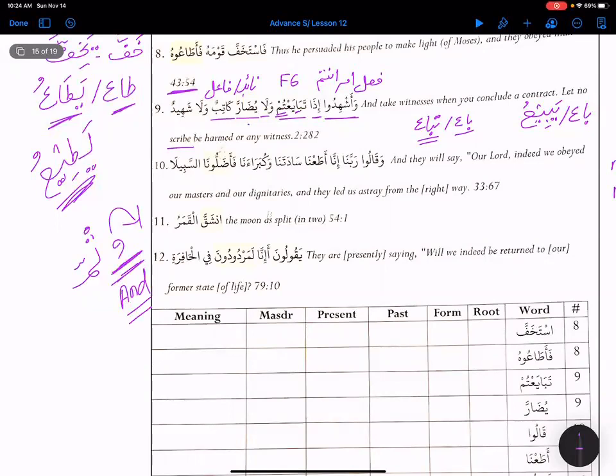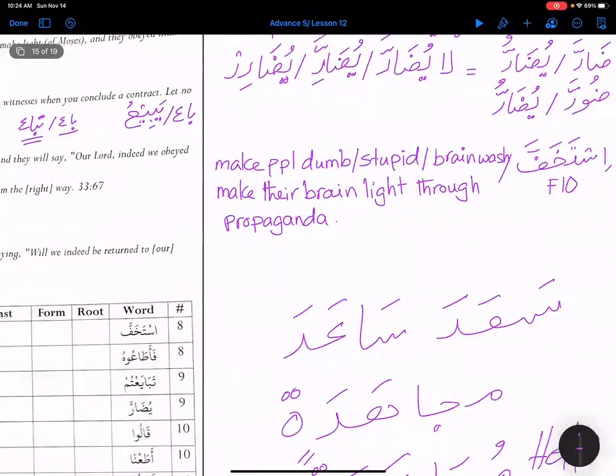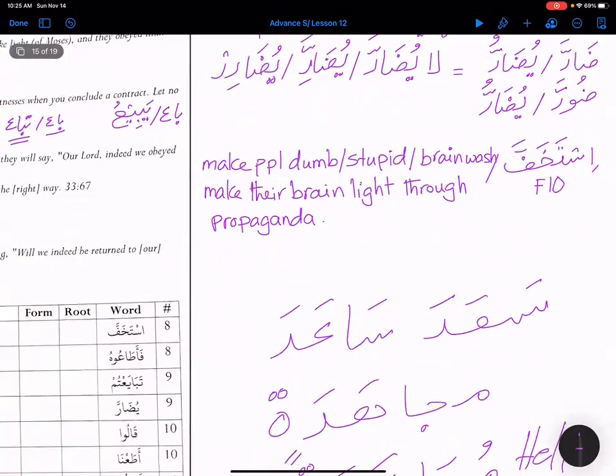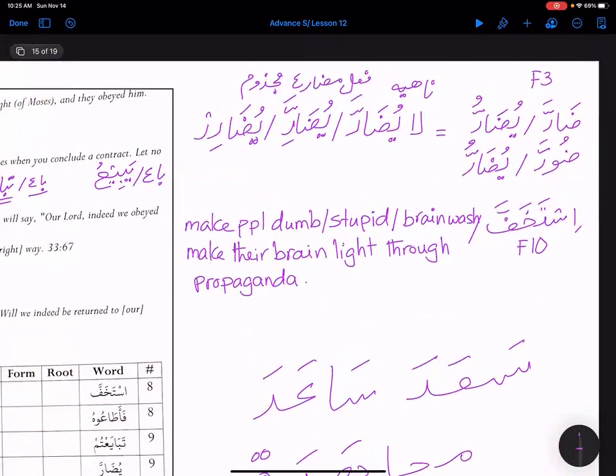So what bab? Yudarra is mudari or majhul, both are going to look the same, right? I think I put it over here. Let me see. So this is darra yadurru, bab nasara, family 1.